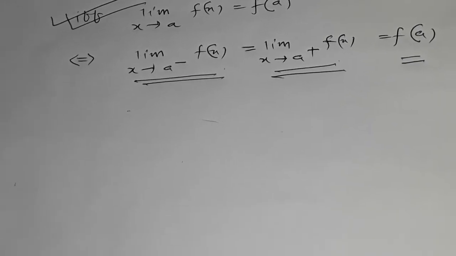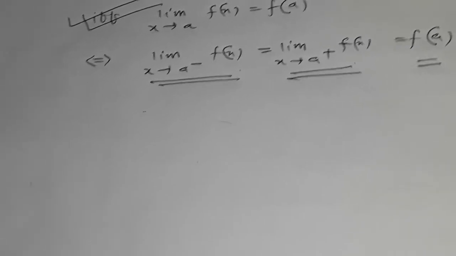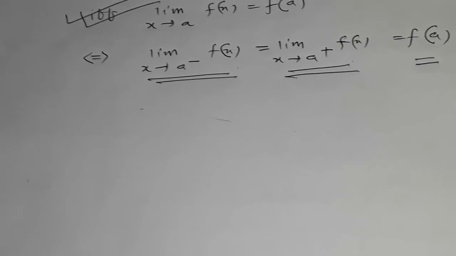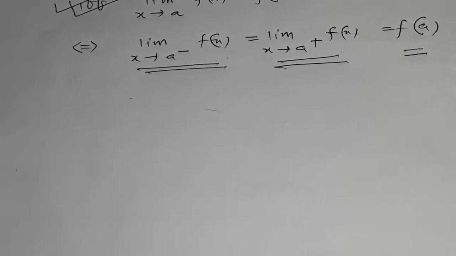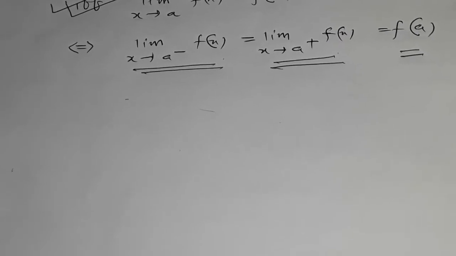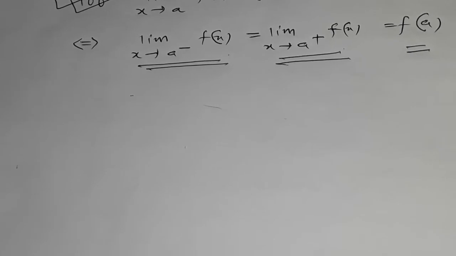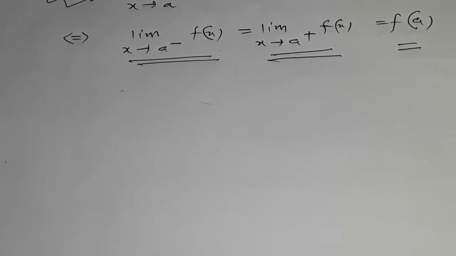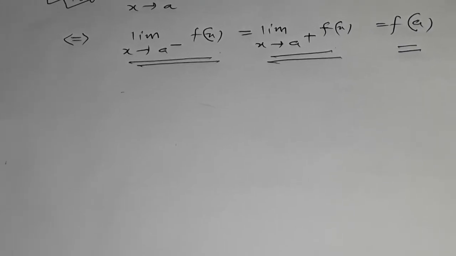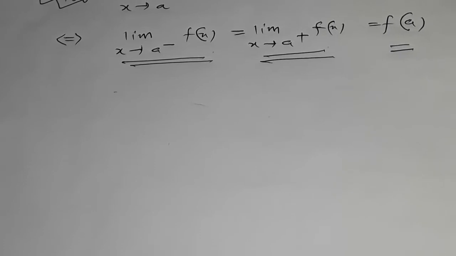Your second case, they exist and are equal but not equal to f of a. Your third case, f of a is not defined, and your fourth case, at least one of the limits does not exist.